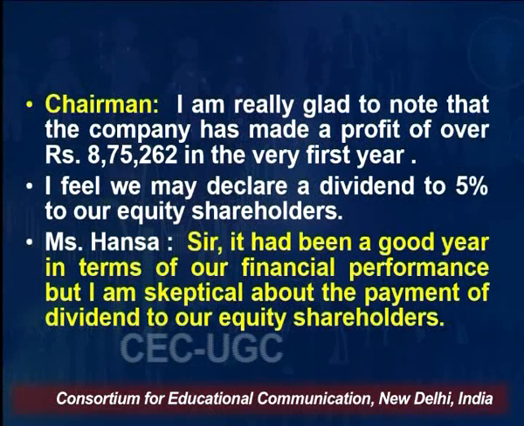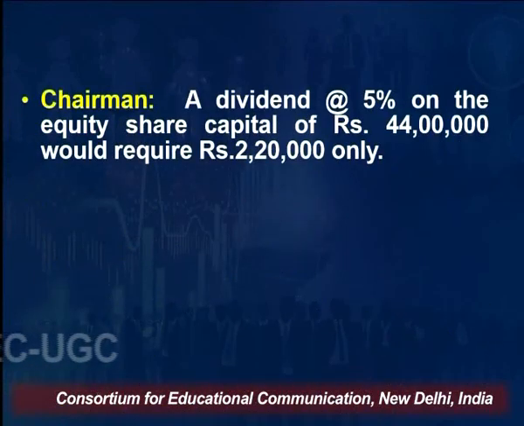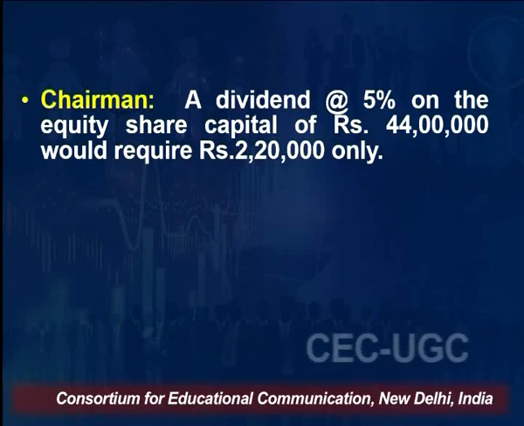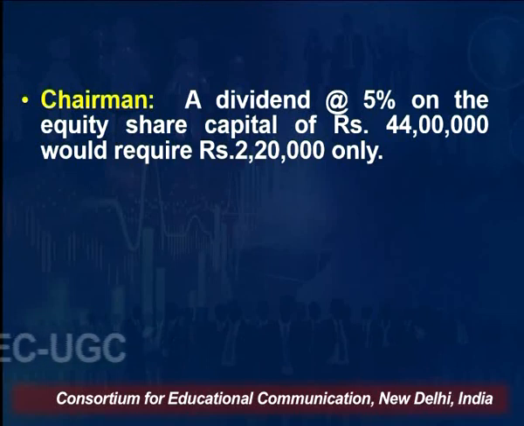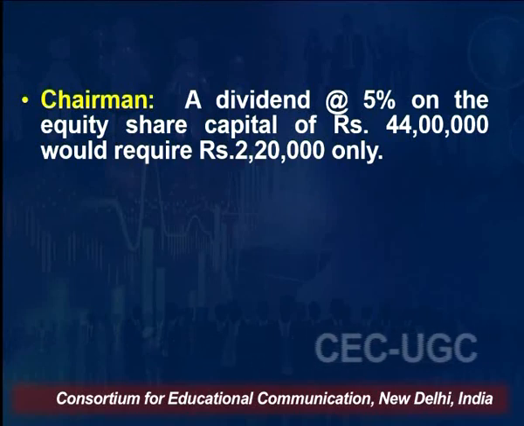Now here comes the role of the CFO. CFO Ms. Hansa says that, sir, it had been a good year in terms of our financial performance, but she is skeptical about the payment of dividend to the shareholders. She is not very clear about the payment of dividend, and she is citing a reason also. But before that, the chairman has a very obvious question: if I calculate 5% dividend on the total value of equity share capital, which is rupees 44 lakhs, it comes to be rupees 2,20,000 only. This is the calculation of the chairman.